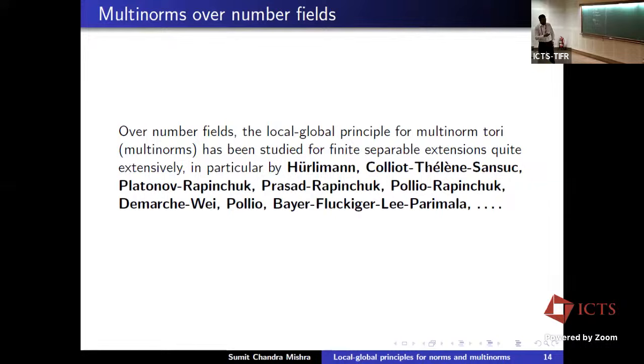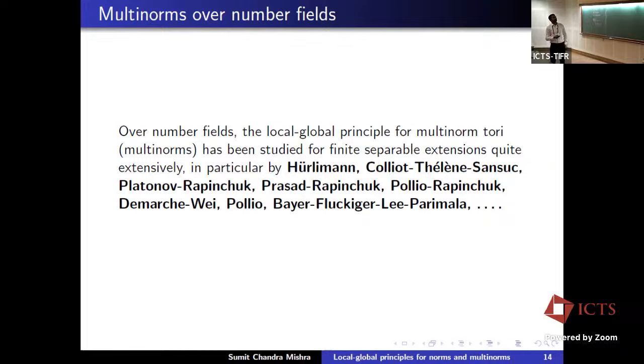Now let me say something about multinorms. We have talked about the local-global principle for norms. Instead, we can have finitely many extensions, and then instead of a local-global principle for norms, we can ask for a local-global principle for products of norms. That we call multinorms.